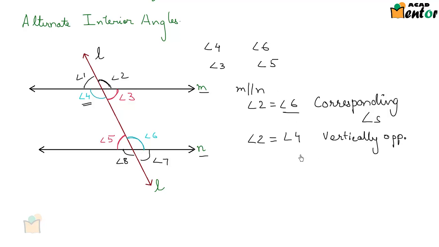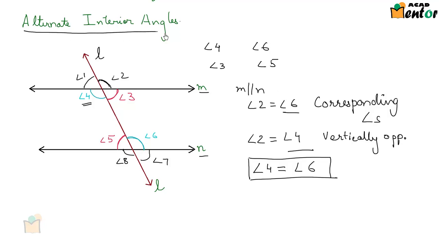From these two conditions, we see that angle 4 would be equal to angle 6. And angle 4 and angle 6 are nothing but alternate interior angles. So angle 4 is equal to angle 6. Similarly, we can also prove that angle 3 would be equal to angle 5.